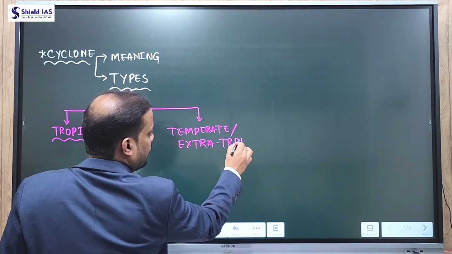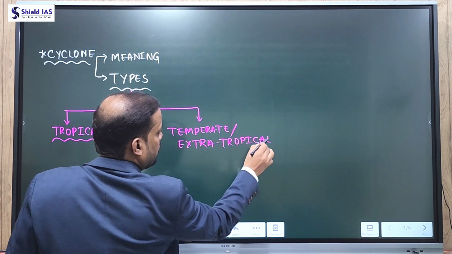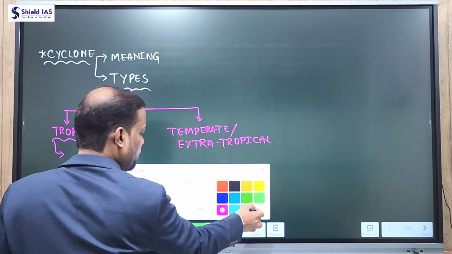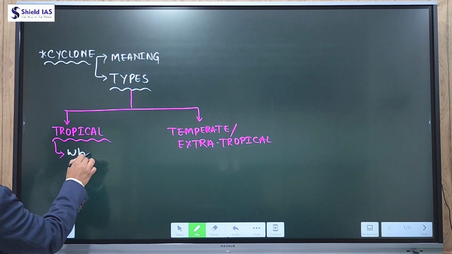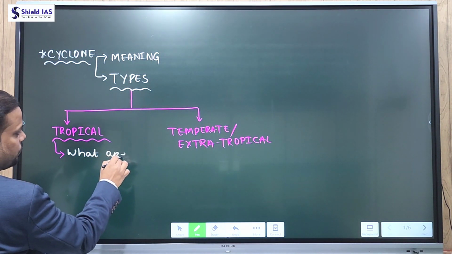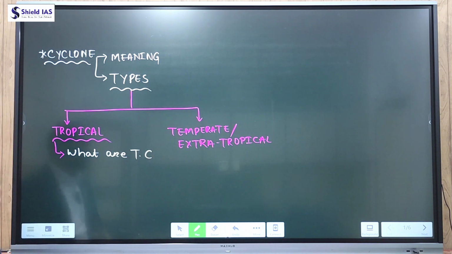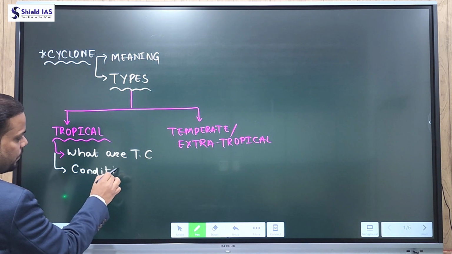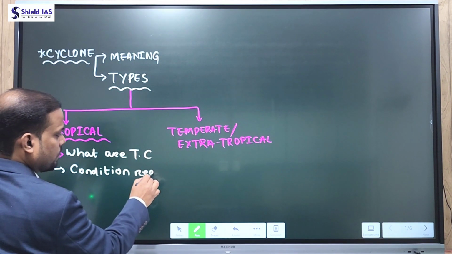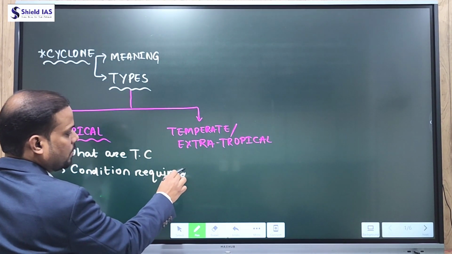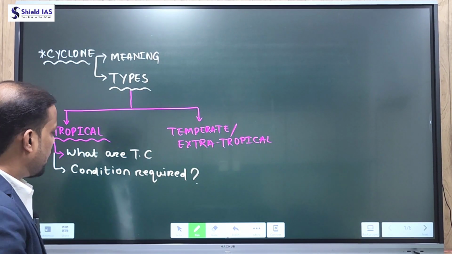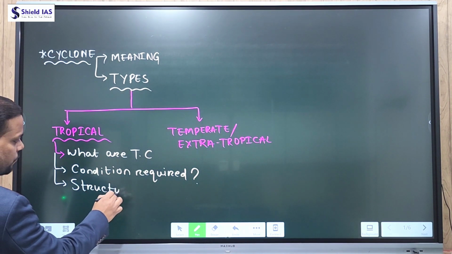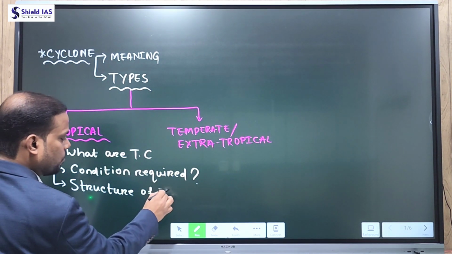But in this session, I am going to discuss only tropical cyclone. Under that, first we'll try to understand what tropical cyclones are. Then we'll see the conditions required for the formation of tropical cyclone, and the structure of tropical cyclone.